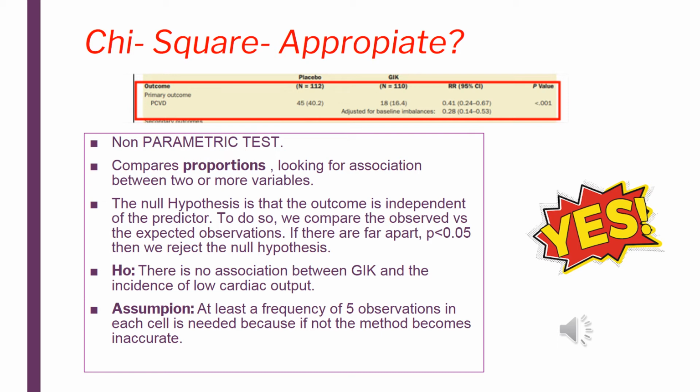If that was the case, then Fisher's exact test should have been used. As a conclusion, I think that taking into account the variables, the question of interest, and the assumptions of this statistical test, the choice was appropriate.